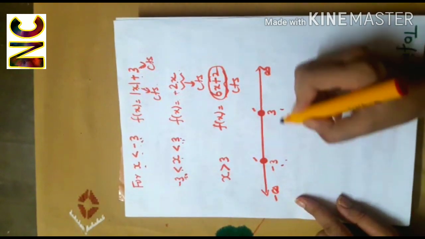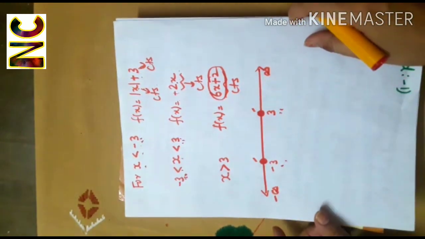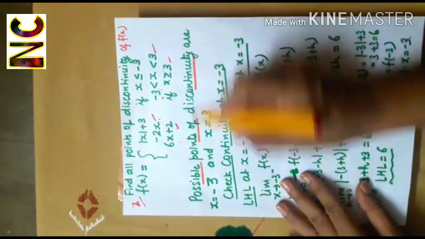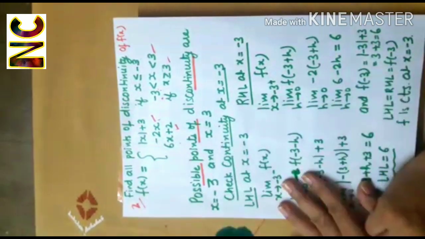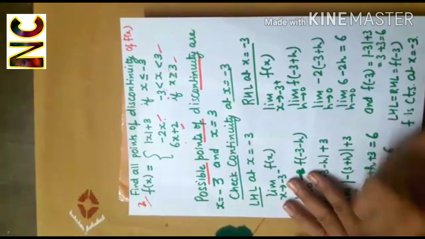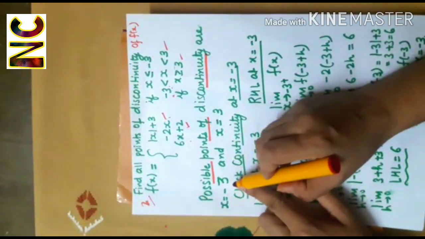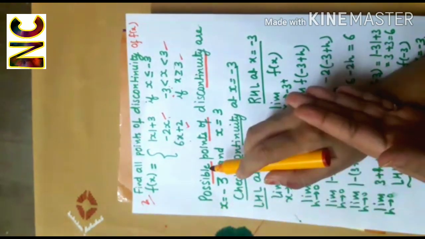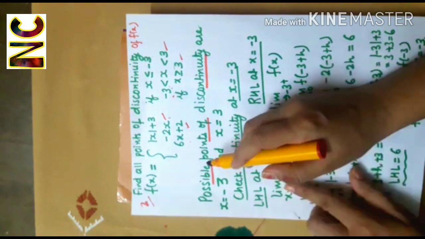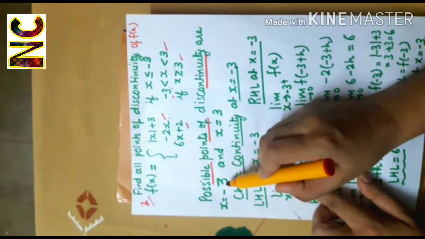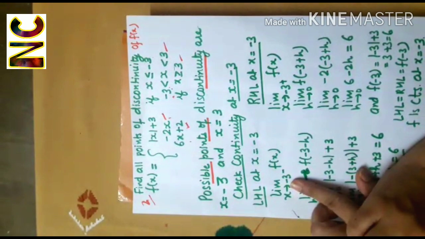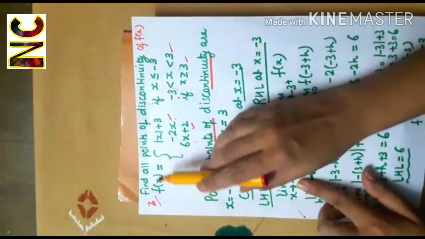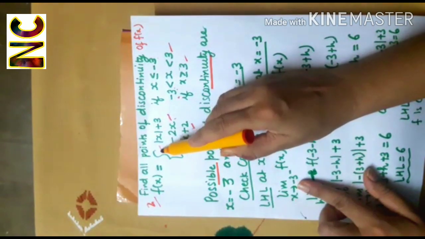Now, minus 3 and 3 are the possible points of discontinuity of this function f(x), because for checking the continuity, we compute the left hand limit, right hand limit and the value of the function, right? When I compute the left hand limit at minus 3, the function will follow this definition.